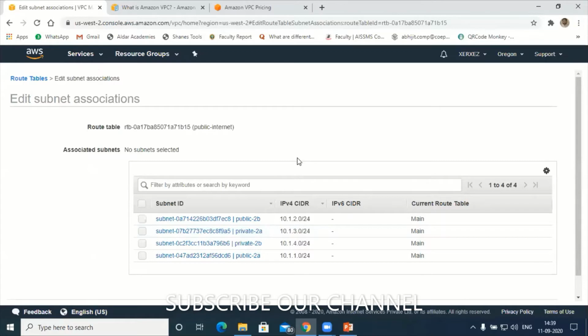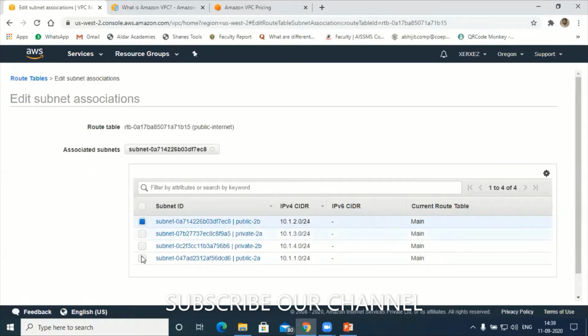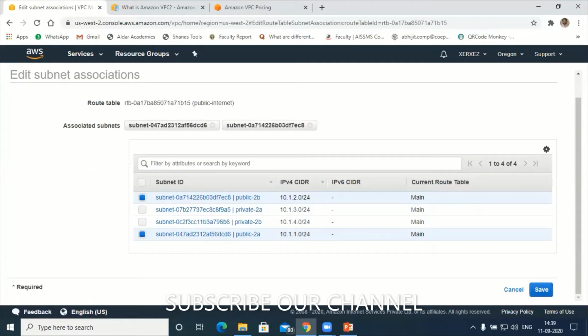Public 2A and public 2B. Yes, public 2A and public 2B. So that means I will assign these subnets. Hope you are clear. Any doubt here, other participants? And these are the IP addresses, 10.1.1, 10.1.2 here. Save it.